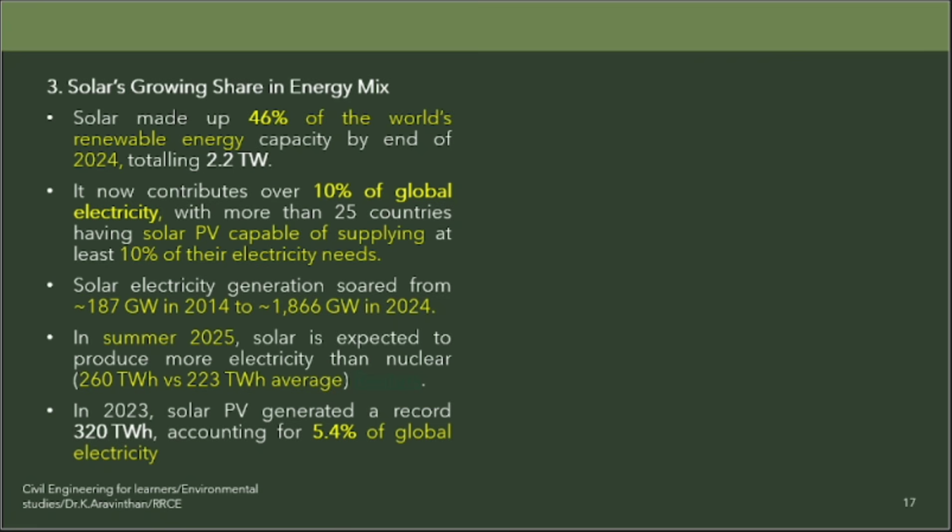Next thing, solar growth share. There are 2 types of energy I have told you. One is renewable energy and another one is non-renewable energy. Out of renewable energy, 46% is being generated by solar. Half of the renewable energy power is being generated by solar.